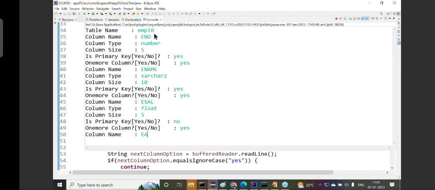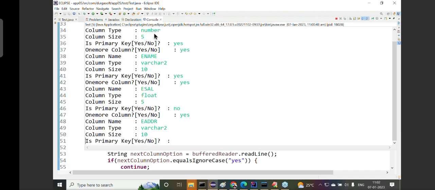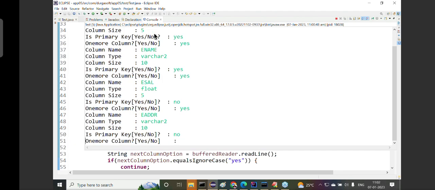Okay, fine. Column name, EADDR. Column type is varchar2. What's the column size? Cannot be 10 now. Observe carefully. If you make any spelling mistakes while entering the data, an exception will occur, and the entire process has to be done again. Okay, now the column size is 10. Is it primary key? No.